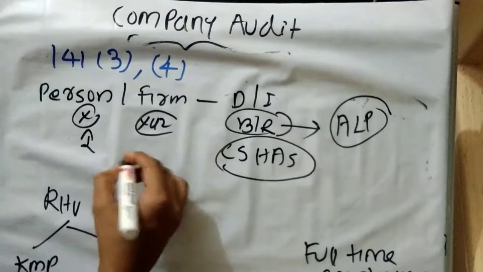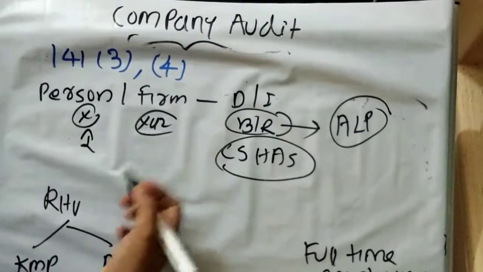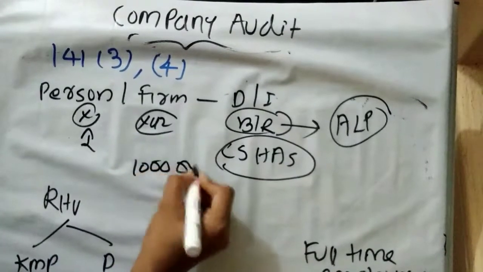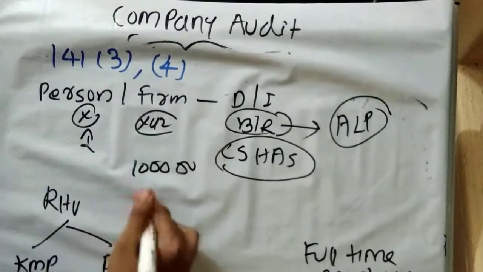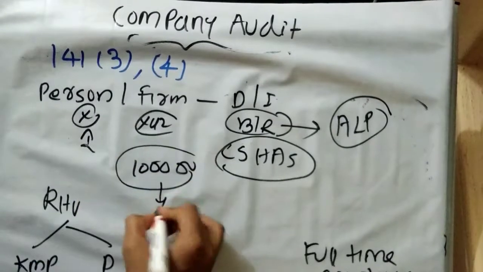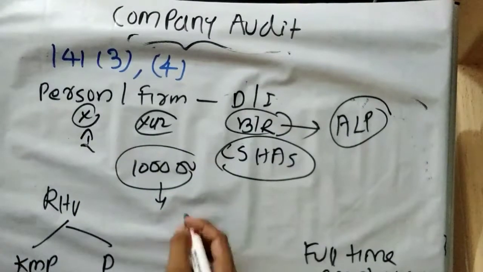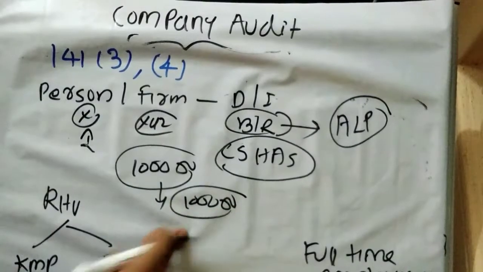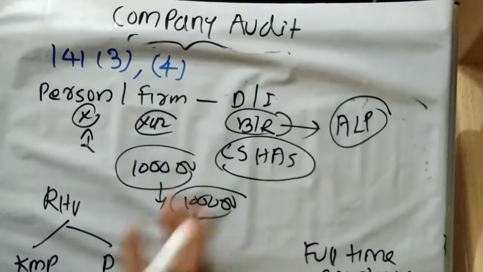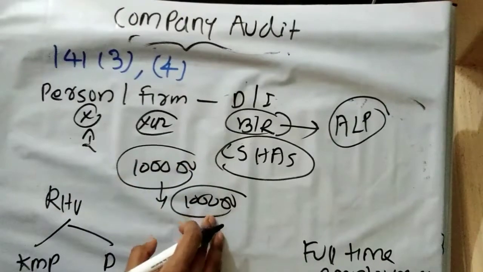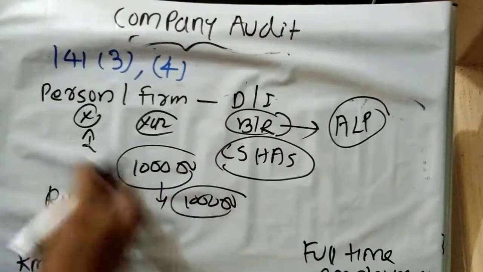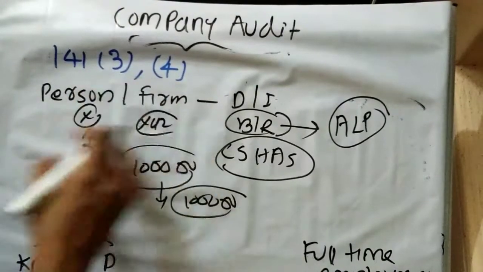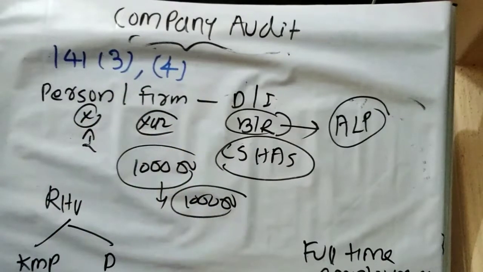Suppose they are providing machinery or furniture with a value of 1 lakh to X or the partnership firm, and at the same price they are providing it to the general public. Here X or the XYZ firm is not disqualified.